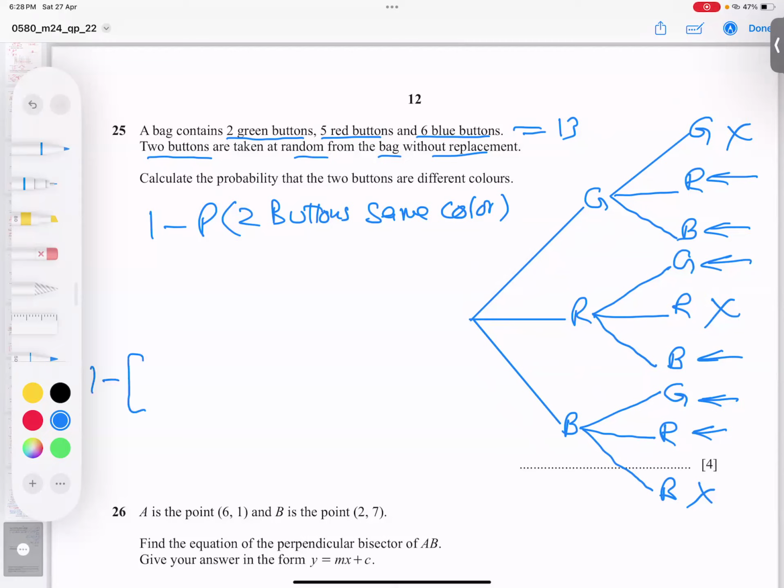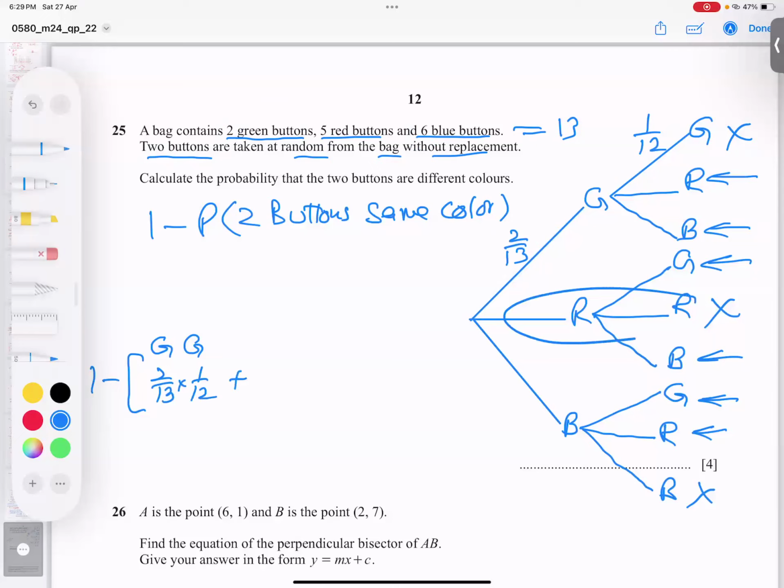First, I talk about green and green, then I talk about red. What about green, green? The green chance is 2 over 15, 2 over 13, sorry. And 1 reduced here, 1 reduced up, so I got 1 over 12. Let me check: 6 plus 5, 11 plus 2, 13. Okay, so 1 reduced up and 1 reduced down. I think that's clear. So I'm writing 2 over 13 times 1 over 12.